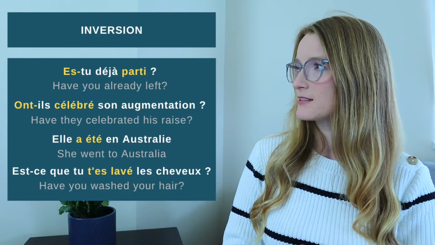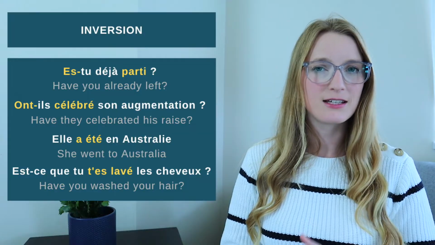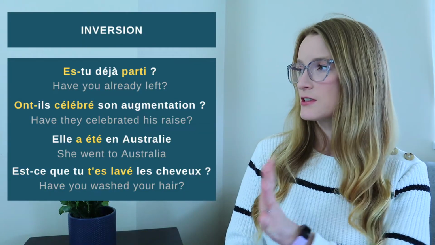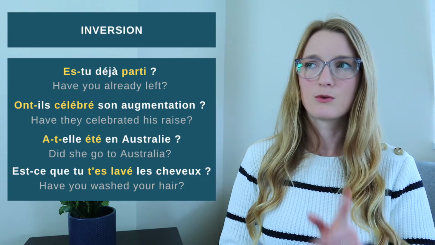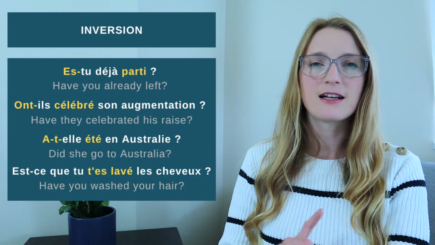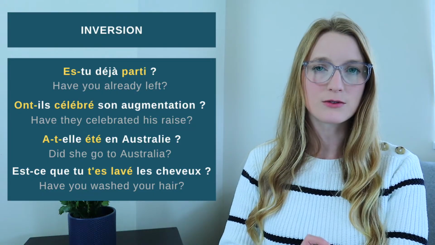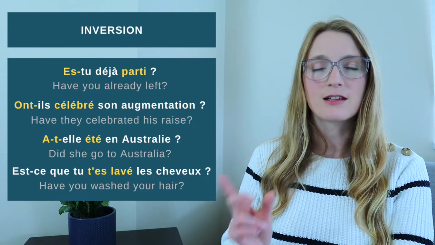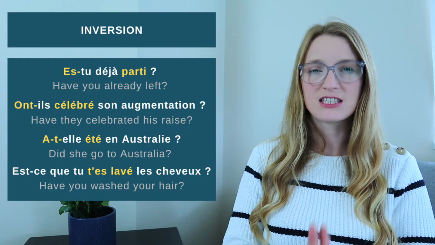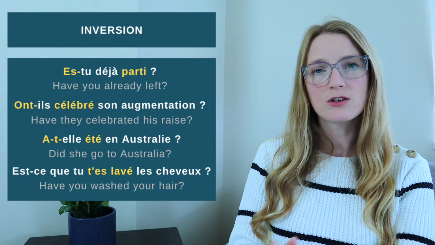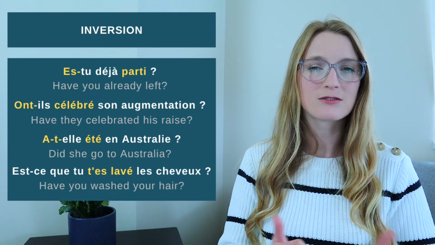I'm going to add one right here, just for this specific case of the inversion. If we see the sentence, elle a été en Australie. If we turn this sentence into a question and into an inversion, we are going to have a-t-elle été en Australie? Because a and elle both start with a vowel, we have to add a t in the middle. Because otherwise we say a-elle été, and it doesn't sound right in French.